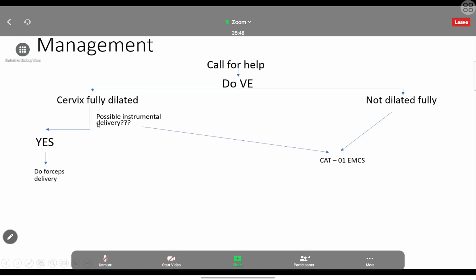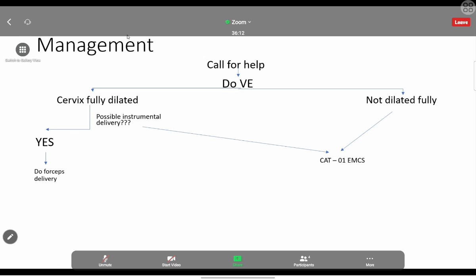We can do the forceps delivery. We can't do the vacuum delivery.